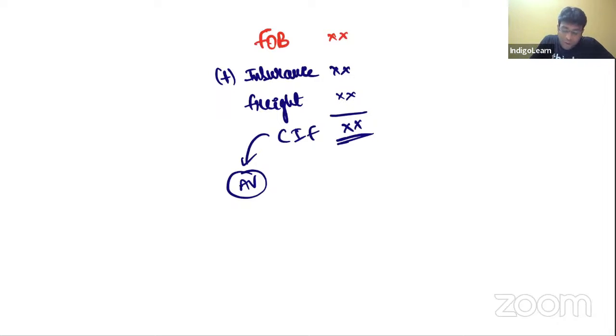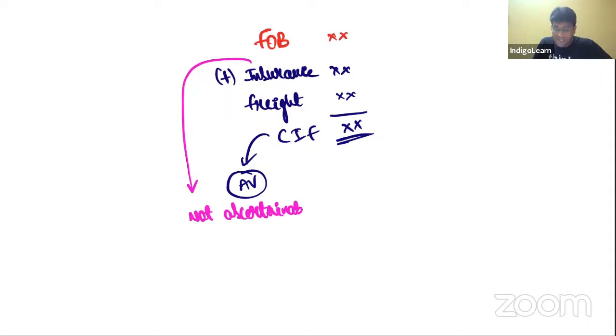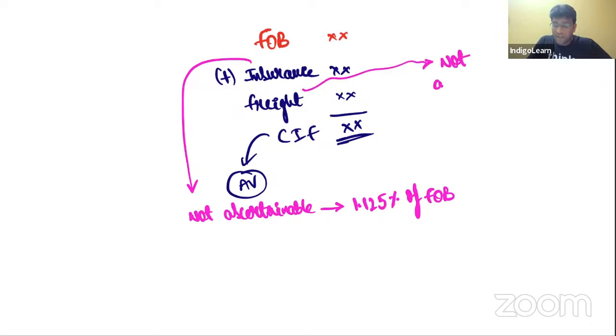The interesting point to be noted is that if insurance charges are not ascertainable, then we will take it as 1.125% of FOB. Second case, if freight charges are not ascertainable, we will take it as 20% of FOB.